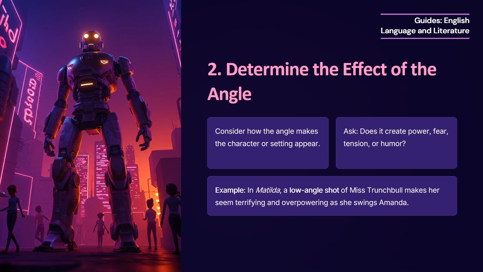In The Lord of the Rings, The Fellowship of the Ring, a high-angle shot of Frodo when he realizes the burden of the One Ring makes him appear small and overwhelmed. This emphasizes his vulnerability and the immense responsibility he carries. In the Avengers, a low-angle shot of Loki during his confrontation with Black Widow makes him seem menacing and dominant. This reinforces the idea that he sees himself as superior to others, enhancing the theme of arrogance and power.